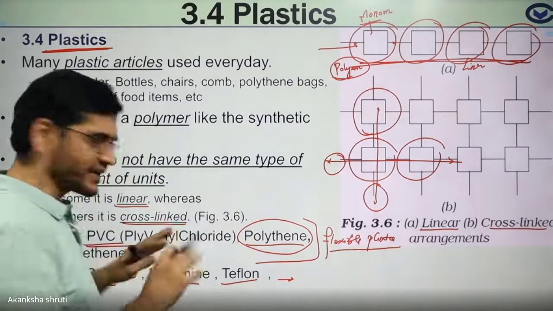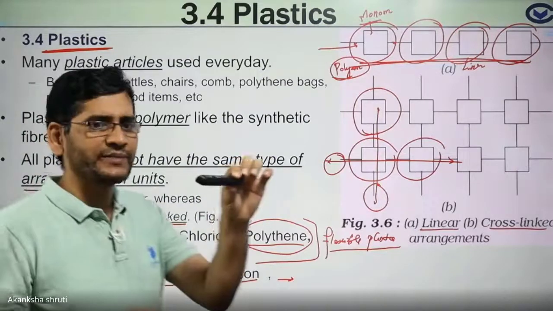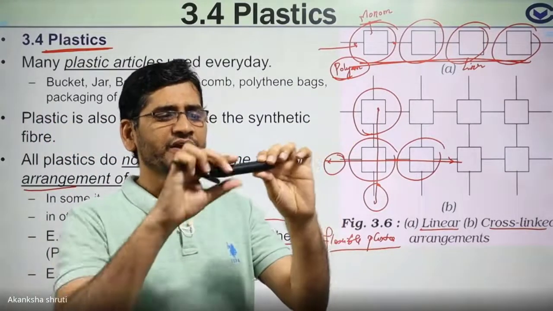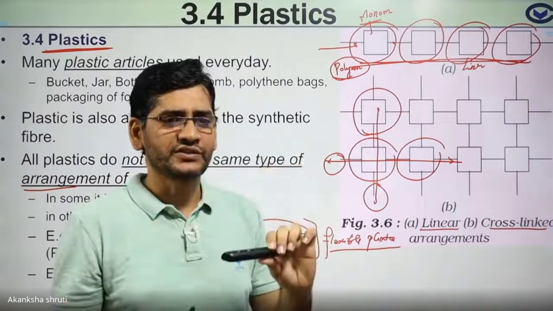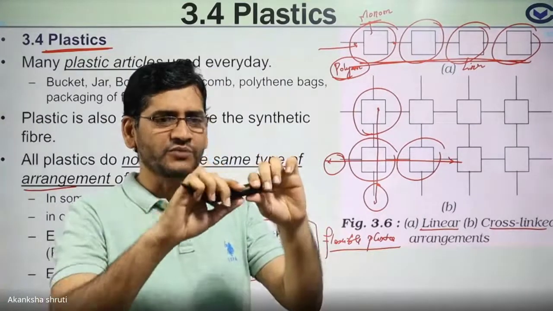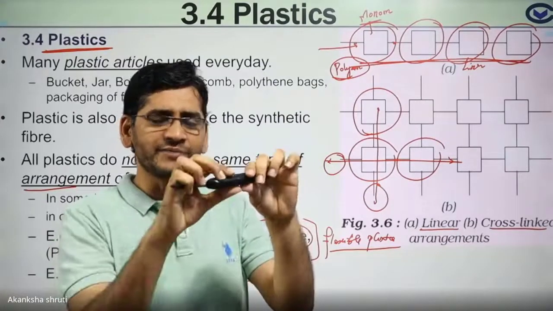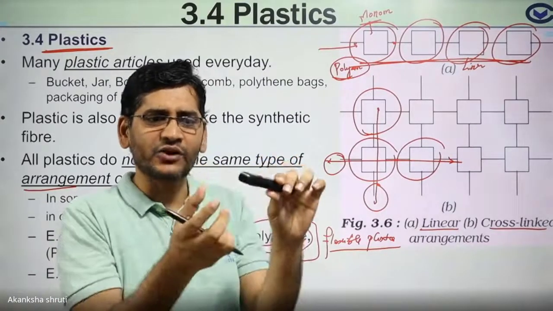Once it is casted, its structure will remain as it is. Like you can see, this is a pen, you cannot fold it. Even if you apply more force, it will break. Even if you heat it, it will not be that flexible and you cannot fold it.